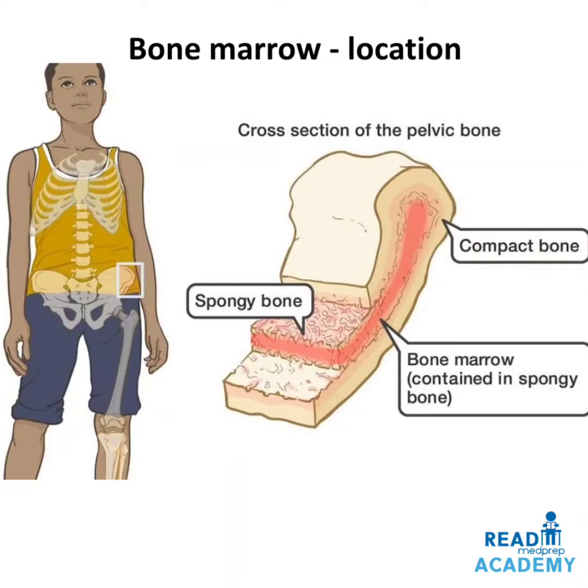Here in this image, you can see a portion of the iliac bone showing the outermost periosteum, below which is the compact bone. Below the compact bone is the spongy bone. In the center of the spongy bone is the bone marrow, which is responsible for hematopoiesis.